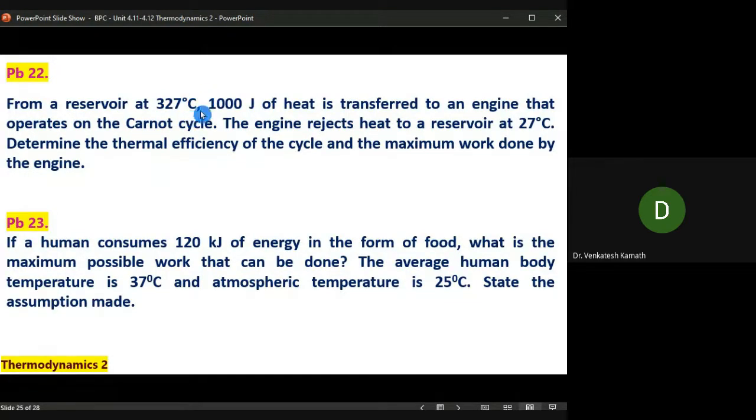Remember, please, degree Celsius, you have to convert it to Kelvin before you use it. 1000 joule of heat is transferred to an engine that operates on the Carnot cycle. The engine rejects heat to the reservoir at 27 degrees Celsius. Means I have 327 degrees Celsius HDR, 27 degrees Celsius LTR. Input is 1000 joule. Q1 is 1000 joule. Determine the thermal efficiency of the cycle.